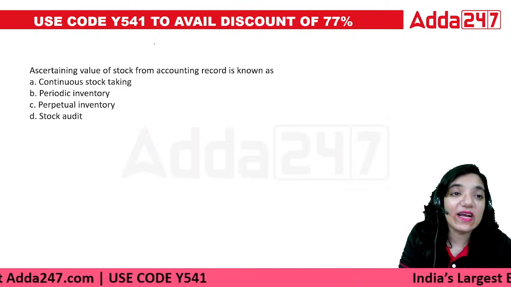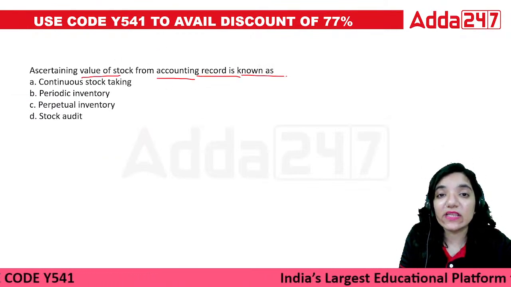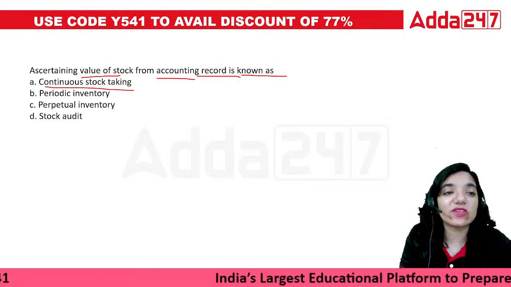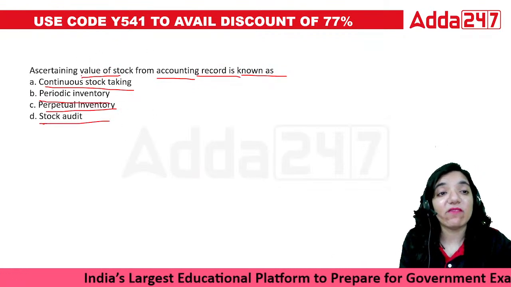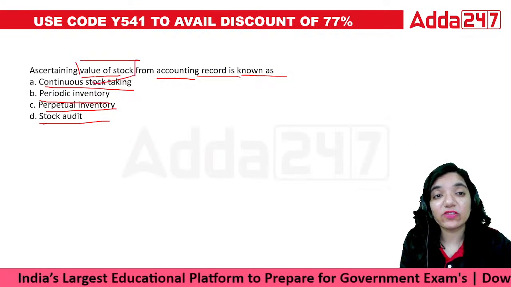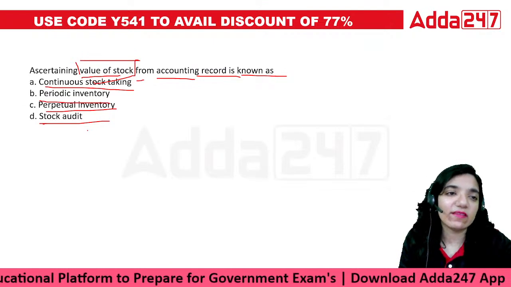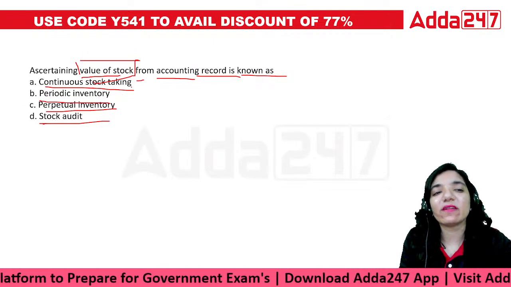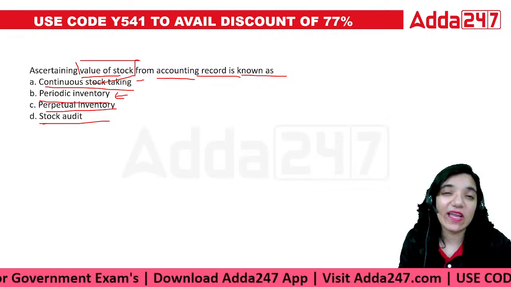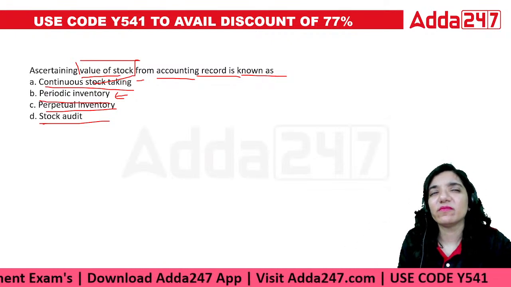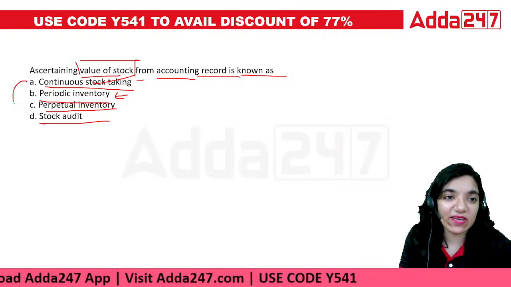Next question, everyone. Ascertaining the value of stock from accounting record is known as continuing stock taking, periodic, perpetual, or stock audit. Okay. When we talk about ascertaining the value of the stock, there are two or three ways of doing that. One is called continuous, the second is called periodic. There's nothing called continuous stock taking actually, it's just an accepted name of perpetual inventory.